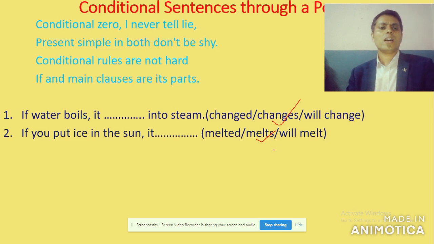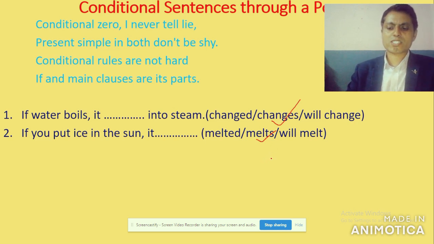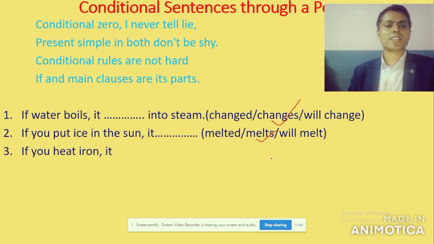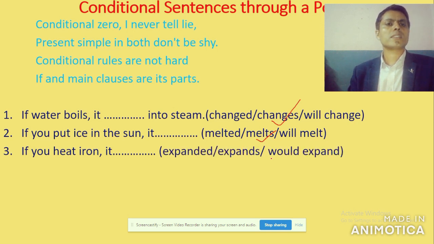Got it? Okay, my dear student, now let's jump to number 3 under the same conditional type 0 from this stanza. If you heat iron: before this comma is the if clause, the area of if, and after this comma is the main clause.